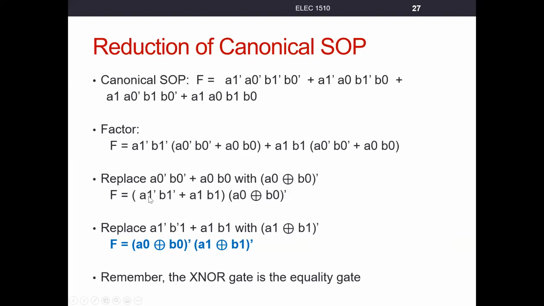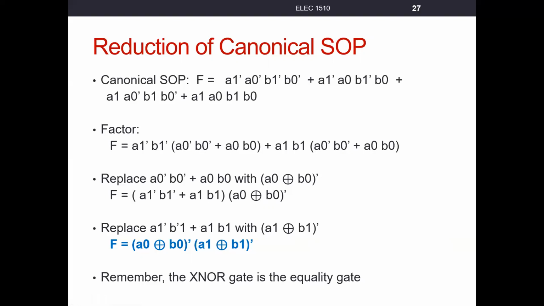This is simply A1 XNORed with B1. So we'll replace that as well. I just happen to use the commutative principle and put the A0s here and the A1s here. But our circuit now reduces to A0 XNORed with B0 ANDed with the result of A1 XNORed with B1.